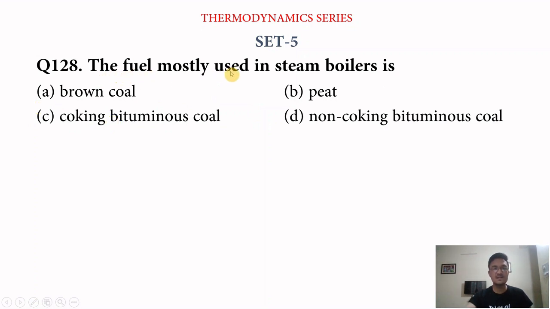Next, the fuel mostly used in steam boiler is, I think one of the basic and important questions. We have four options. Option A brown coal, option B peat coal, option C coking bituminous coal, and D non-coking bituminous coal. So its answer is non-coking bituminous coal is the fuel mostly used in steam boiler.